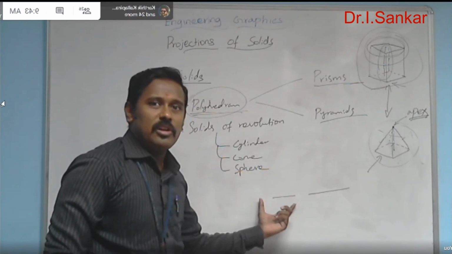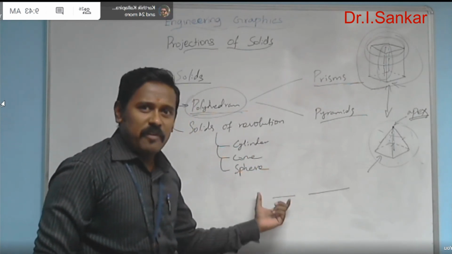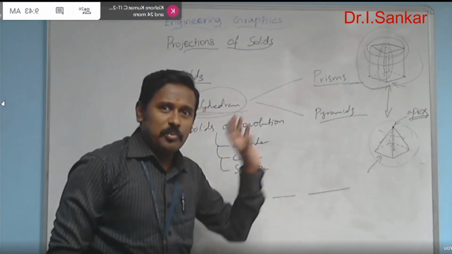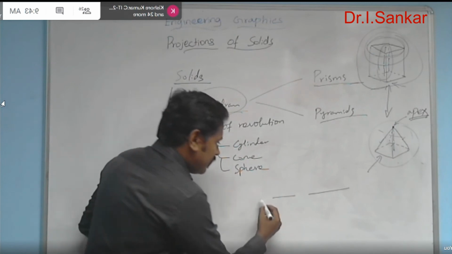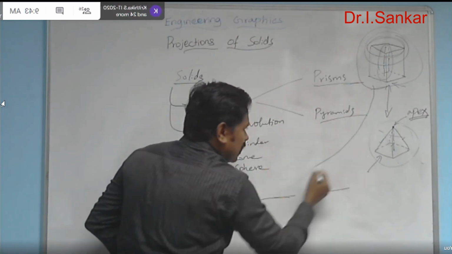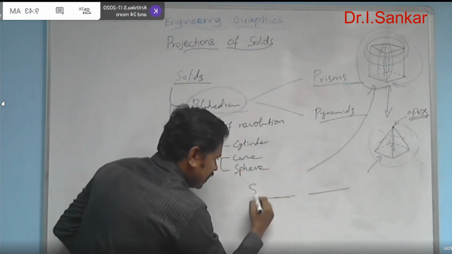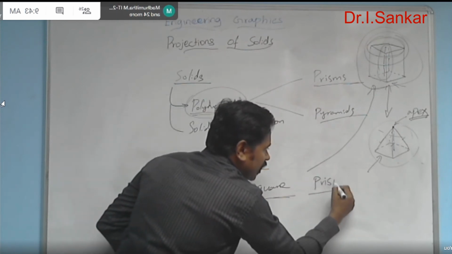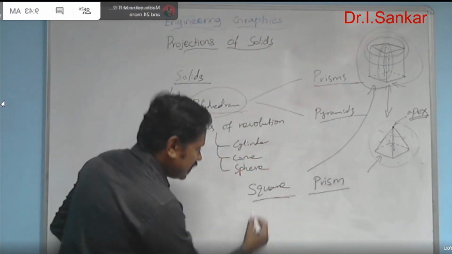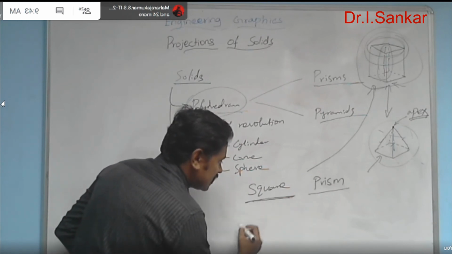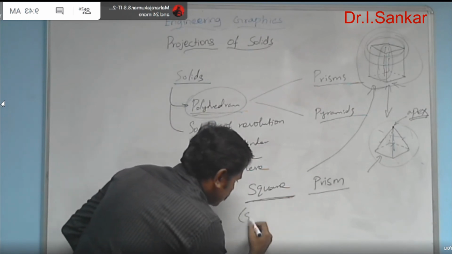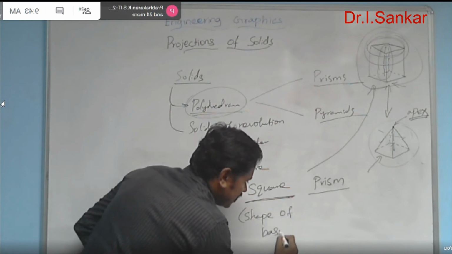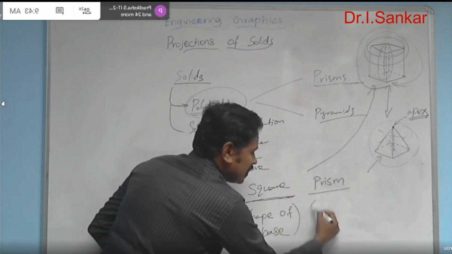First segment will give you the shape of the base and the second segment will give you the appearance or type of the solid. Here, if I am supposed to name this solid, it is actually a square prism. As I told you earlier, the first segment in the name of the solid denotes the shape of base, and the second segment will give you